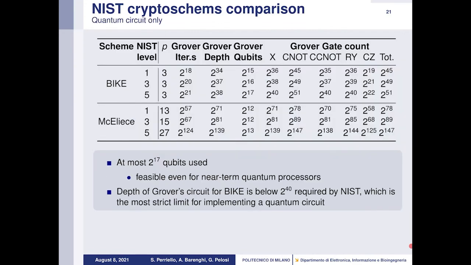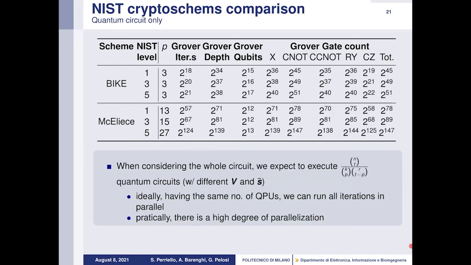So in the table we summarize our results for the quantum circuit only. We can see that at most 2 to the 17 qubits were used, which is feasible or expected to be feasible even for near-term quantum processors. The depth of Grover's circuit for BIKE, we stress, is below 2 to the 40 required by NIST, which is thought to be the most strict limit for implementing a quantum circuit.